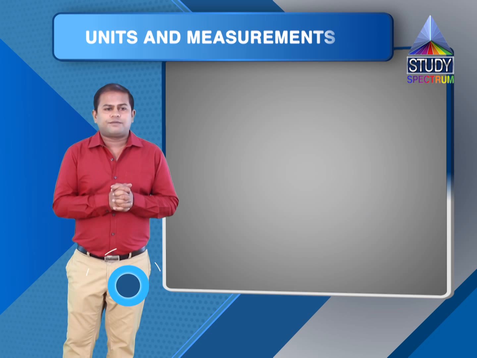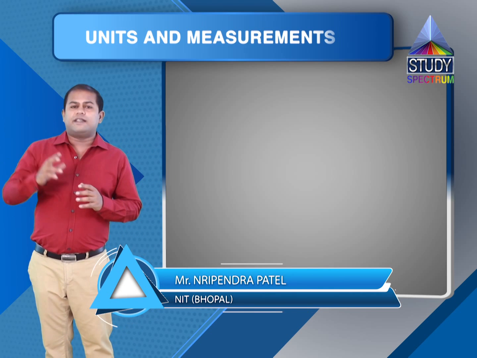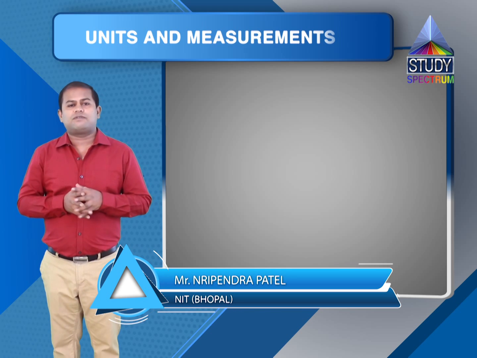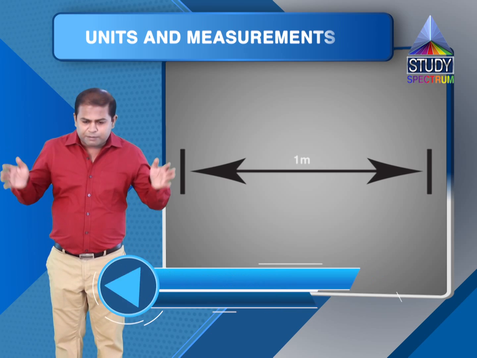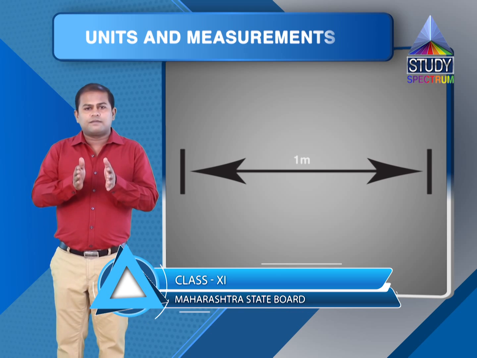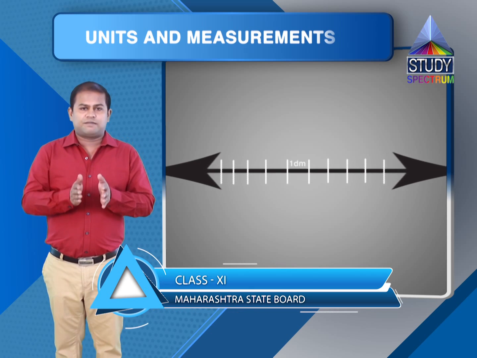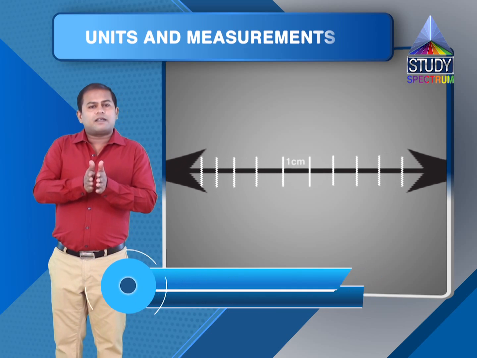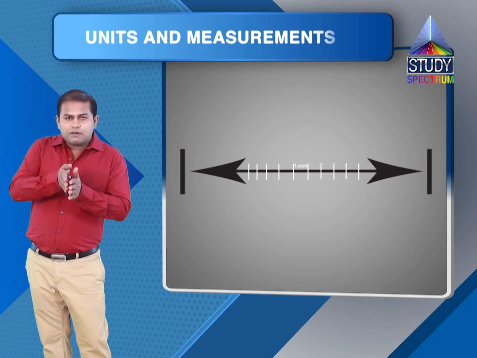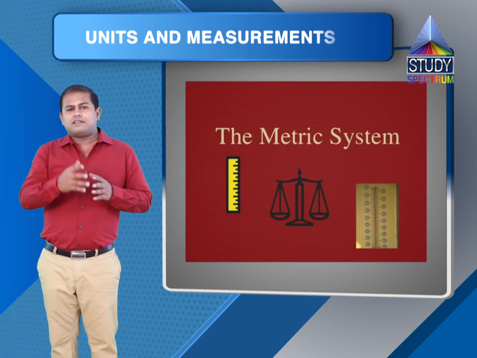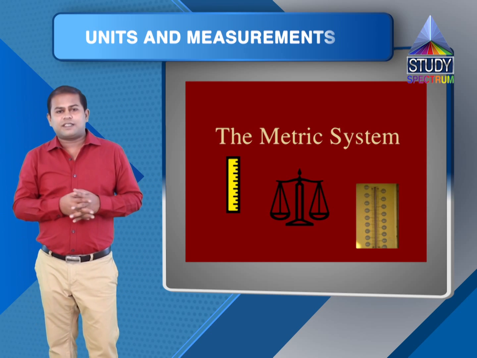Metric system is what? Dealing in powers of 10. I'll repeat: metric system is dealing in powers of 10. For example, there's 1 meter divided into 10 equal parts. One part is 1 decimeter. Divided into 10 equal parts, one part is 1 centimeter. Divided into 10 equal parts is 1 millimeter. It's convenient, dealing in powers of 10.